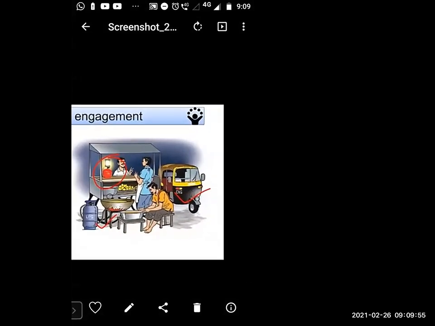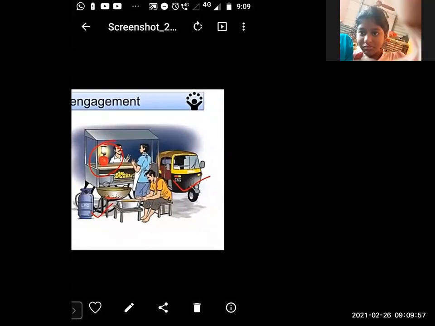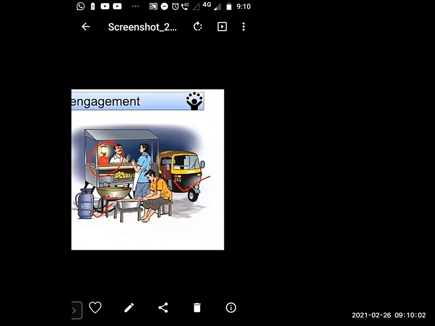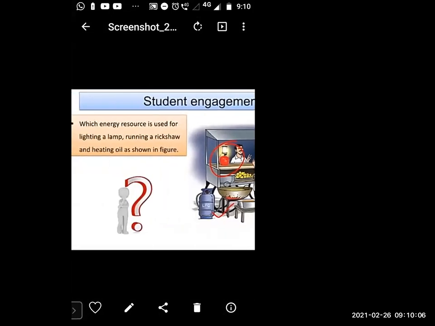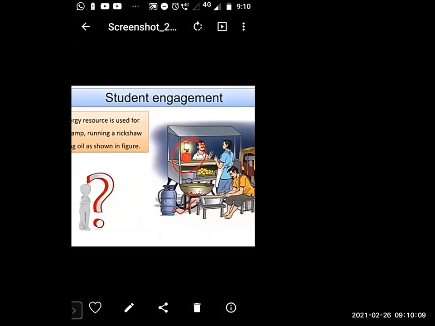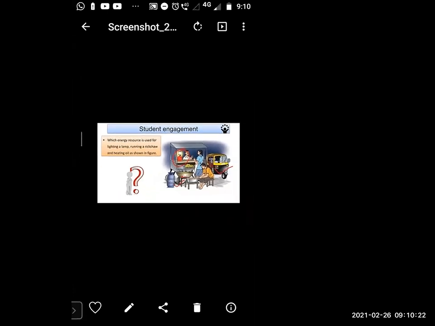So see here, there are three things: LPG gas, CNG gas, and the lamp. The lamp may use kerosene also, or CNG. So dear students, we have to take much knowledge about it.